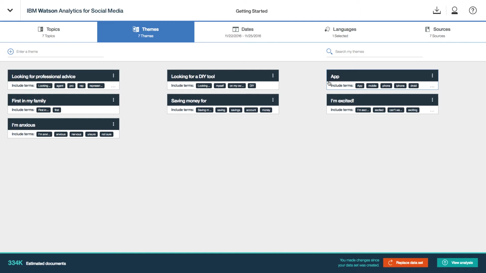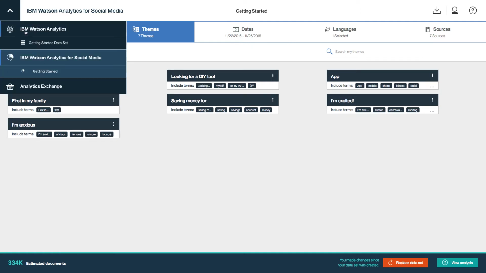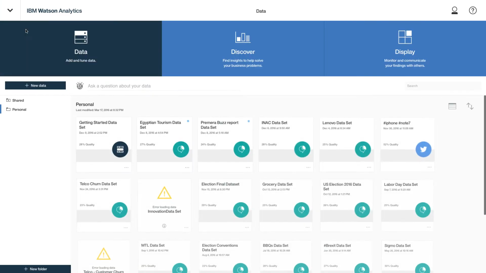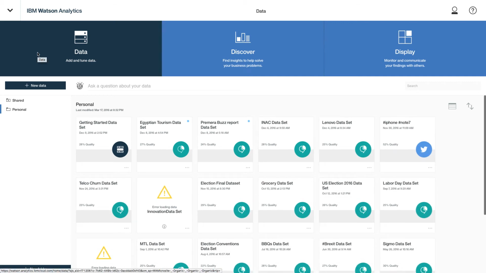So these are the types of things that I'm interested in. I've picked a date range, I've picked my languages, I've picked sources. So I've got that data set back, and that data set lives within Watson Analytics. So what I did is take that data set, and within it there is this new hierarchy called author interests. There's a number of different subcategories at a higher level, and you can drill into the detail as well.